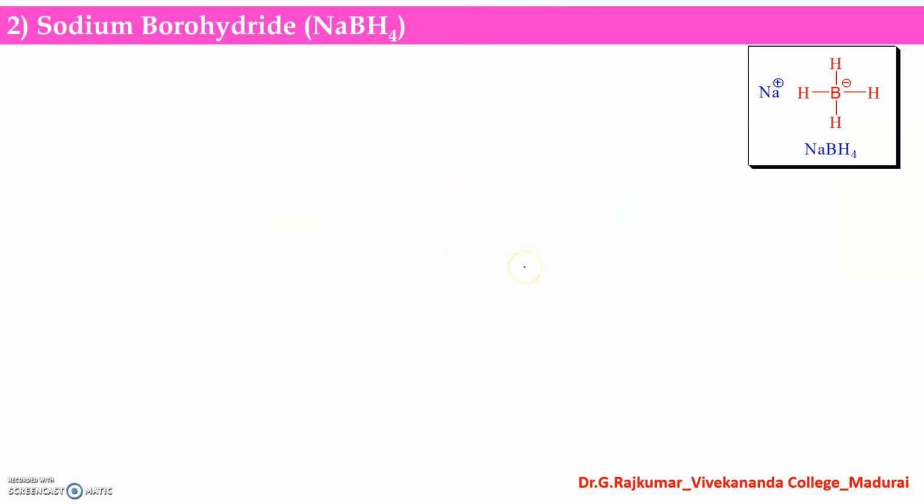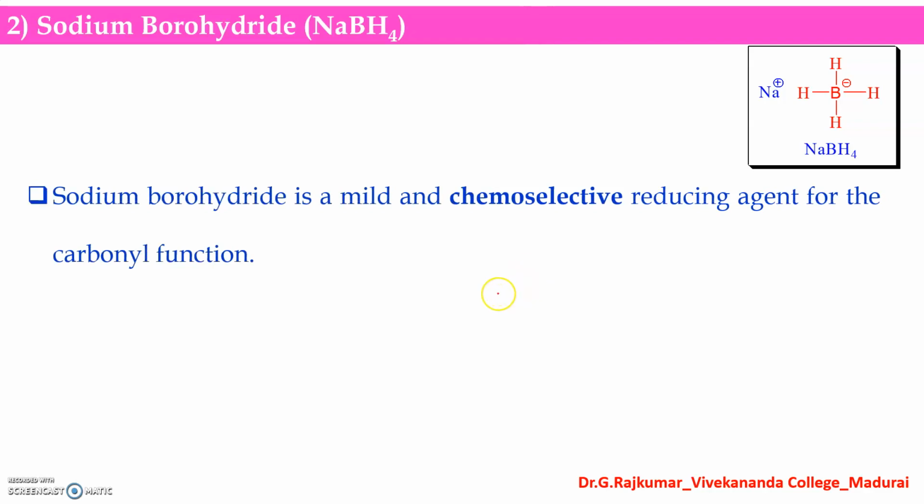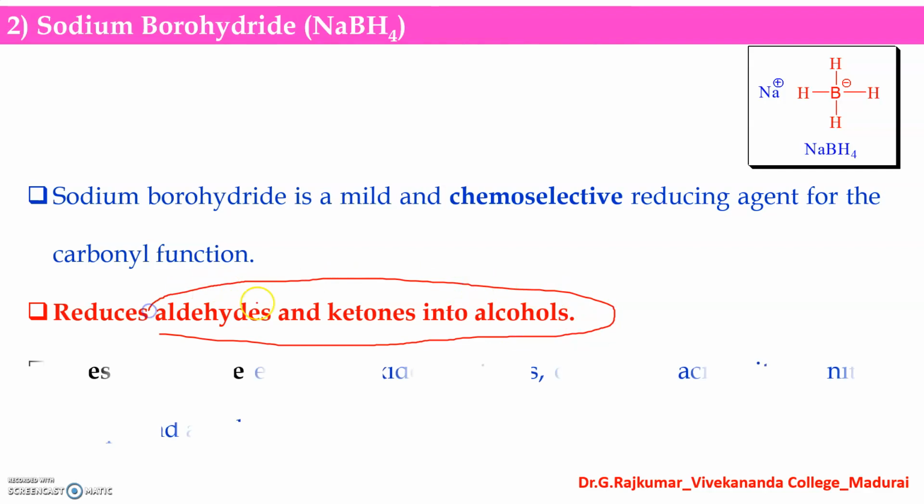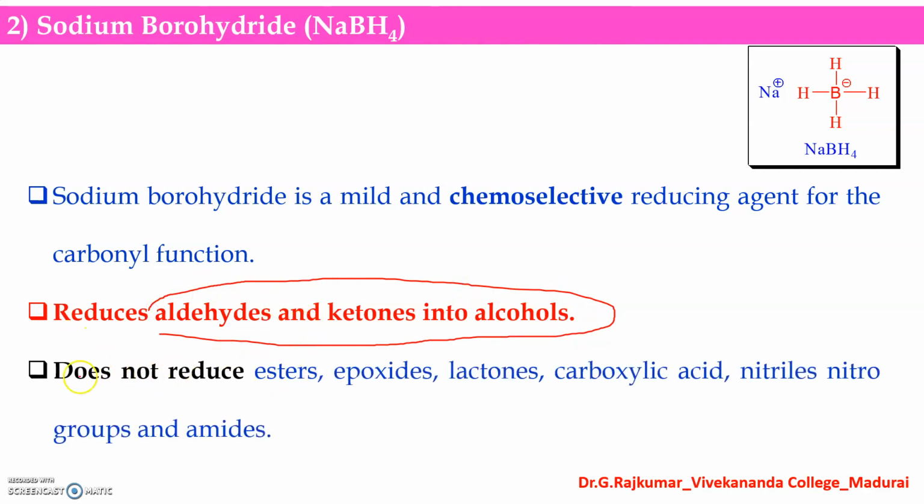The next reducing reagent is sodium borohydride. Sodium borohydride is a mild and chemoselective reducing reagent for carbonyl functions. It reduces aldehydes and ketones into alcohols, and it does not reduce